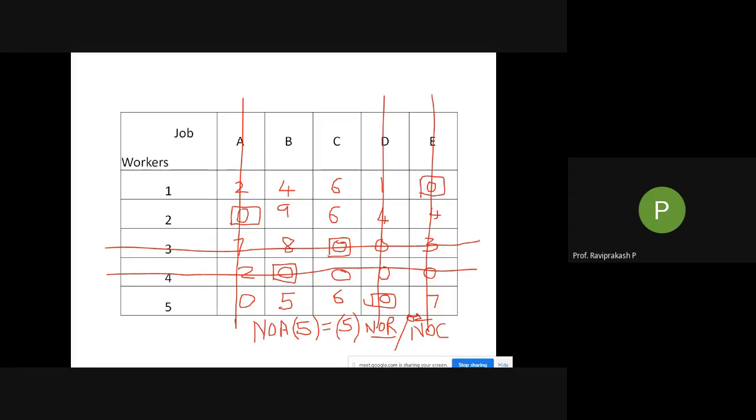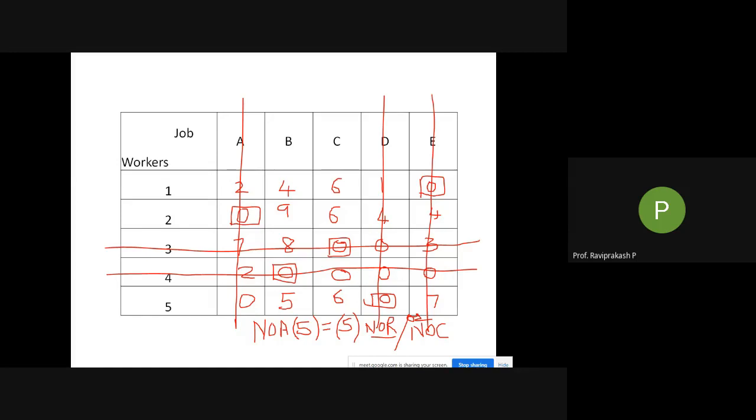Then coming to the third one, I am having 2 zeros. I left it off. Coming to the fourth one, I am having 3 zeros, because this one is already crossed off. Leave it. Then come to the fifth one. I am having 2 zeros, but one is crossed off, so I am having only one 0. I am marking this and crossing off this particular column.